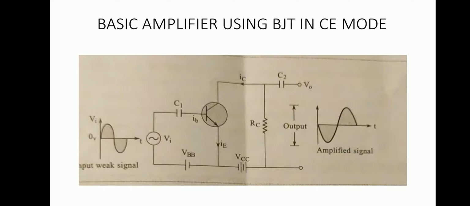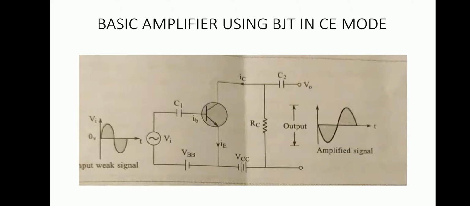Out of these three terminals, emitter, base and collector, if the emitter is common to both the input junction and the output junction, then that is called common emitter mode. That means in the common emitter mode, the input is applied at the base terminal, and the output is taken from the collector terminal.